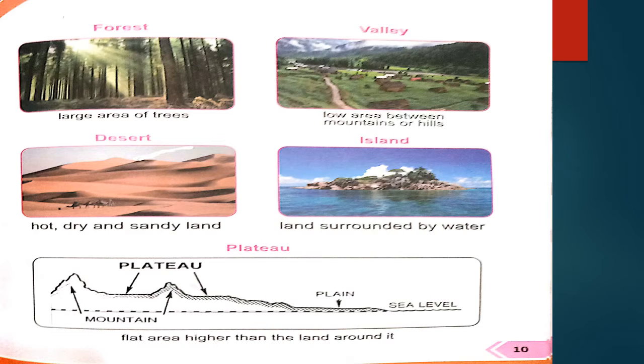The next one is island. As you can see in the image, land surrounded by the water. On the four sides of the island, there is only water. The next is plateau. As you can see in the image, flat area higher than the land around it. As you can see, there are mountain, there are plain and sea level, that all made up plateau.